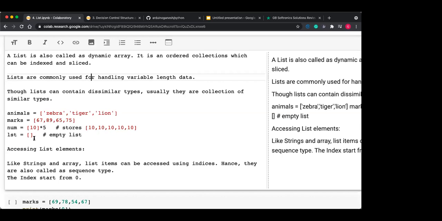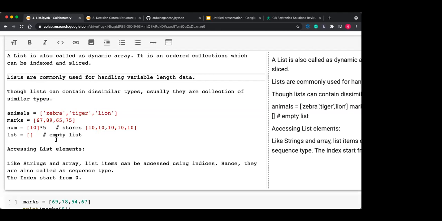lst is equal to brackets only. That's a square bracket. The square bracket actually represents the list. So to identify that, suppose you have some data items, and all the data items are enclosed in a square bracket, then you can say that this is my list. If it is enclosed in a circular bracket, then you can say that this is a tuple.